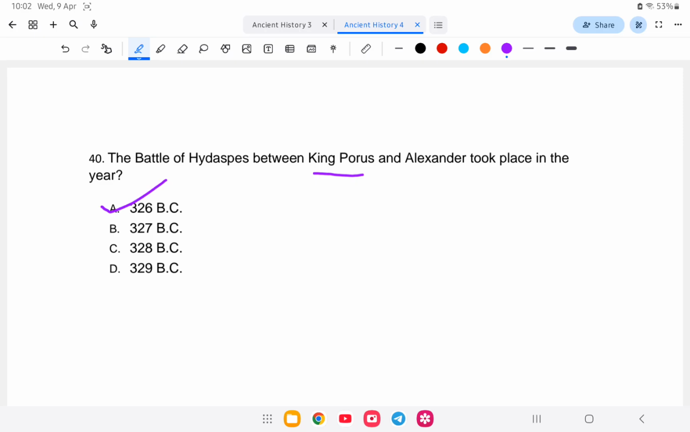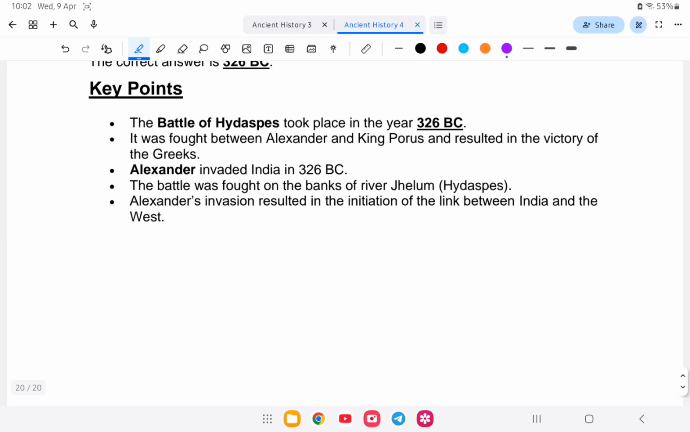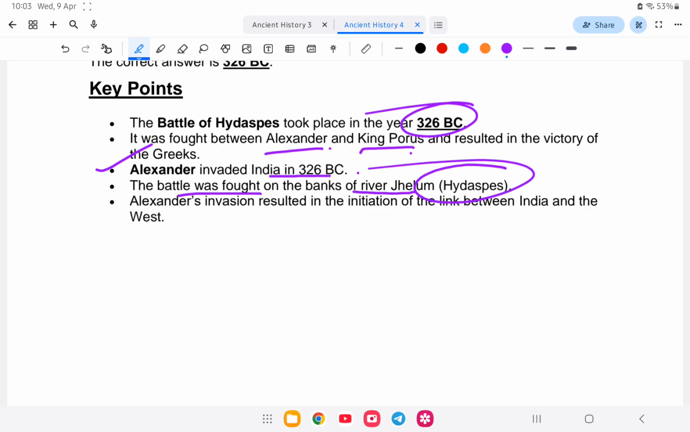So let us study in detail about this. The Battle of Hydaspes, in 326 BC, was fought between Alexander the Great and King Porus and resulted in the victory of the Greeks. Alexander invaded India in 326 BC. The battle was fought on the banks of the river Jhelum, or Hydaspes. Hydaspes is the Greek name for Jhelum. And Alexander's invasion resulted in the initiation of links between India and the West.